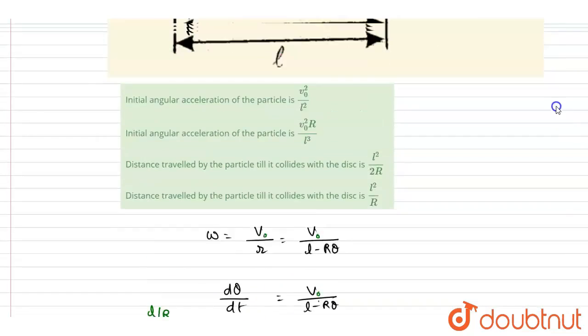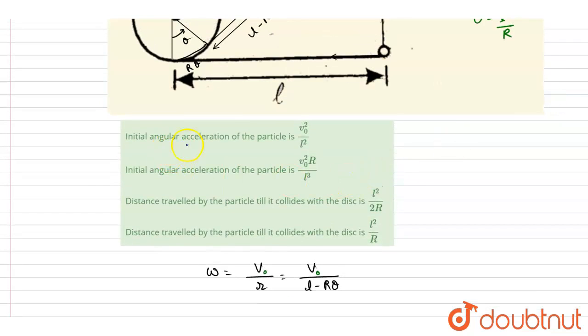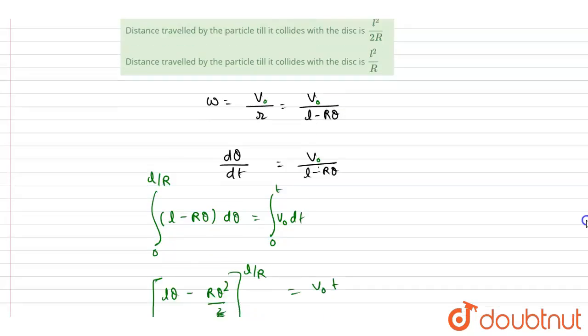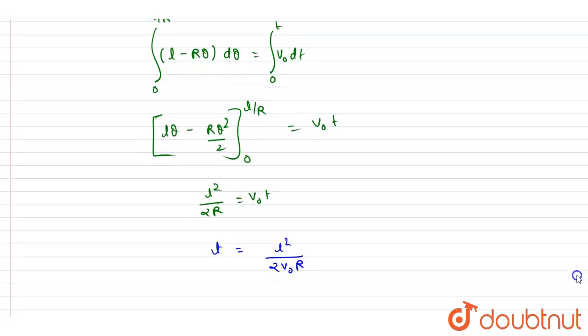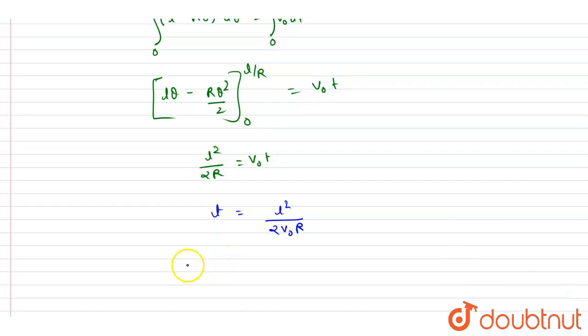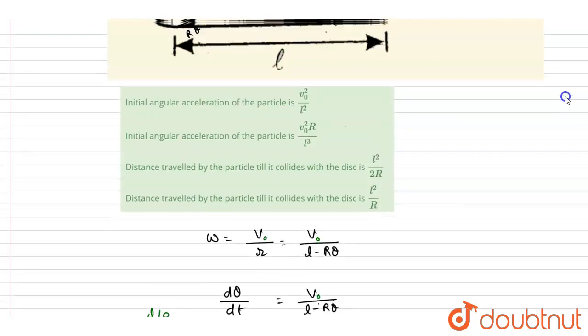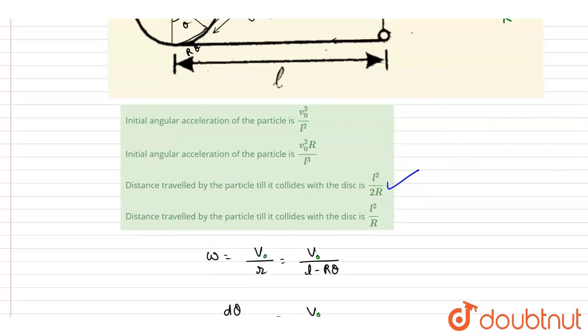Alright, so if you see the options, initial angular acceleration and distance traveled, we have to check. Time we already got. As I already said, the speed will remain constant, so the distance traveled will be simply v0 into t, so it will be L square by 2r. Now check the options: L square by 2r, so C is correct.